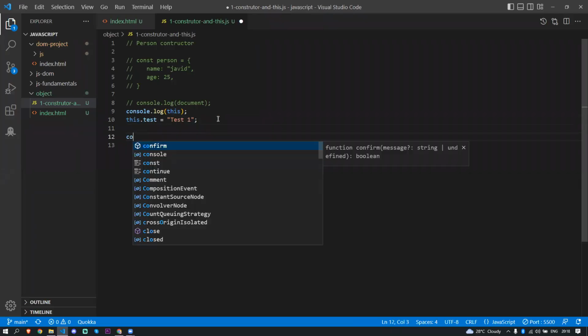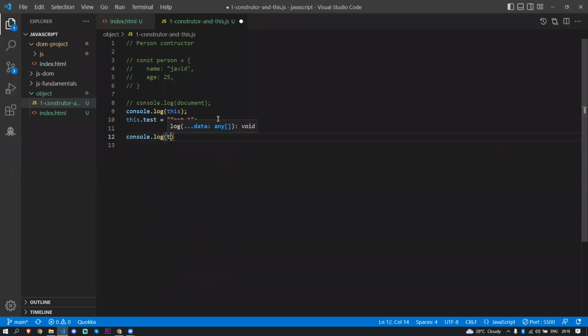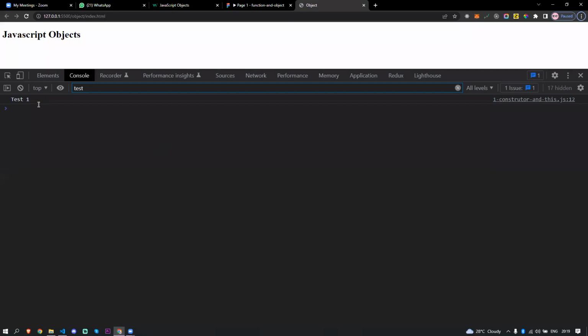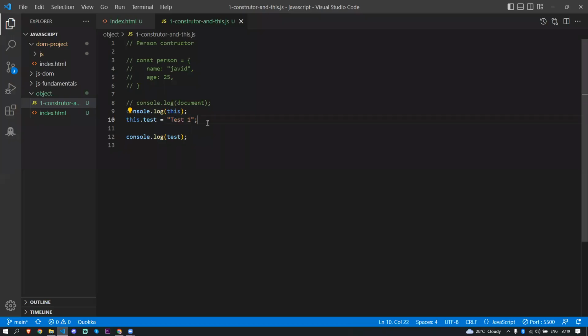If I now give console.log test here, what is going to happen is the machine is going to look at the window object. If there is any test variable there, it's going to return the actual value of that. If I save this, I want to get this test1 variable, right? If you come back here, you see I get the test1 value because we set test equal to test1 here. Now if I comment this out, this test is going to look for the global scope.